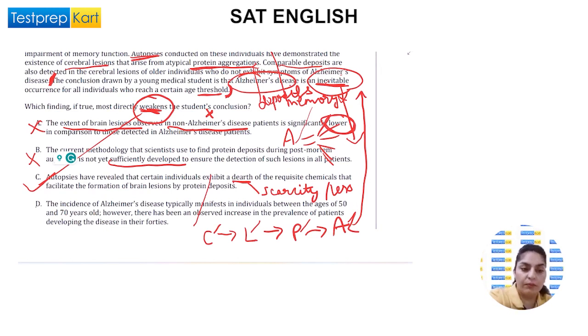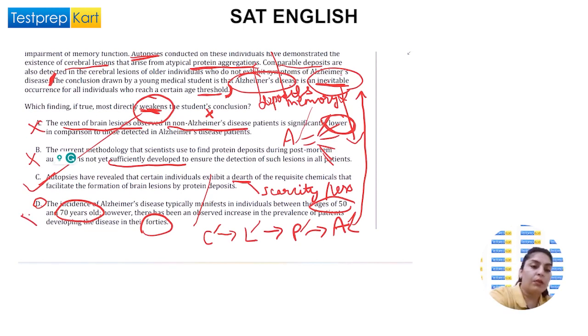Let's also try to see what the last option says. The incidence of Alzheimer's disease typically manifests in individuals between the ages of 50 and 70 years old. However, there has been an observed increase in the prevalence of patients developing the disease in their 40s. We are not concerned about at what age it happens or does not happen, because according to the student, it happens in all the ages, it is inevitable.